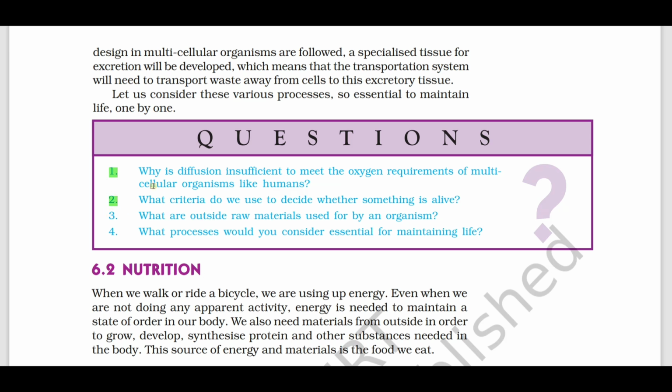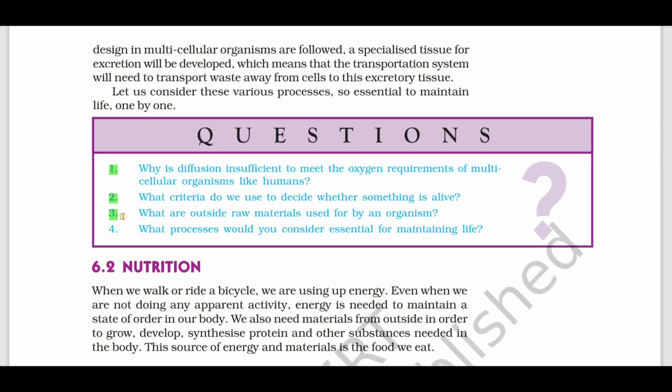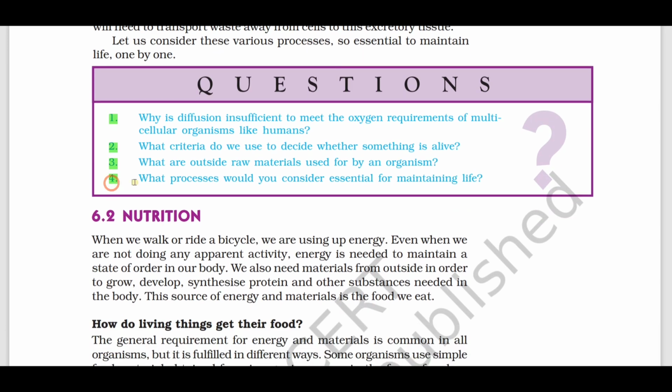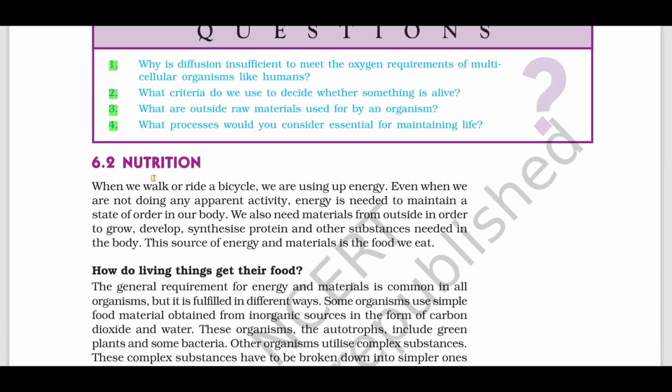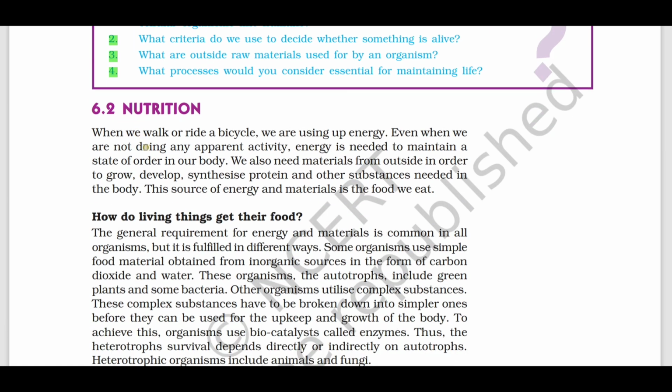Why is diffusion insufficient to meet the oxygen requirement of multicellular organisms like humans? What criteria do we use to decide whether something is alive or not? What are outside raw materials used by an organism? What processes do you consider essential for maintaining life, like nutrition, digestion, respiration, transportation, excretion.